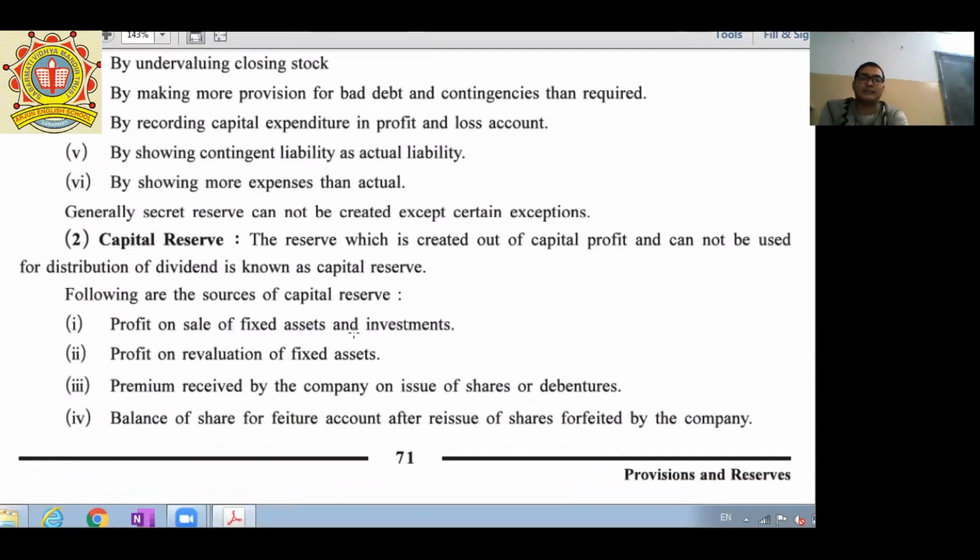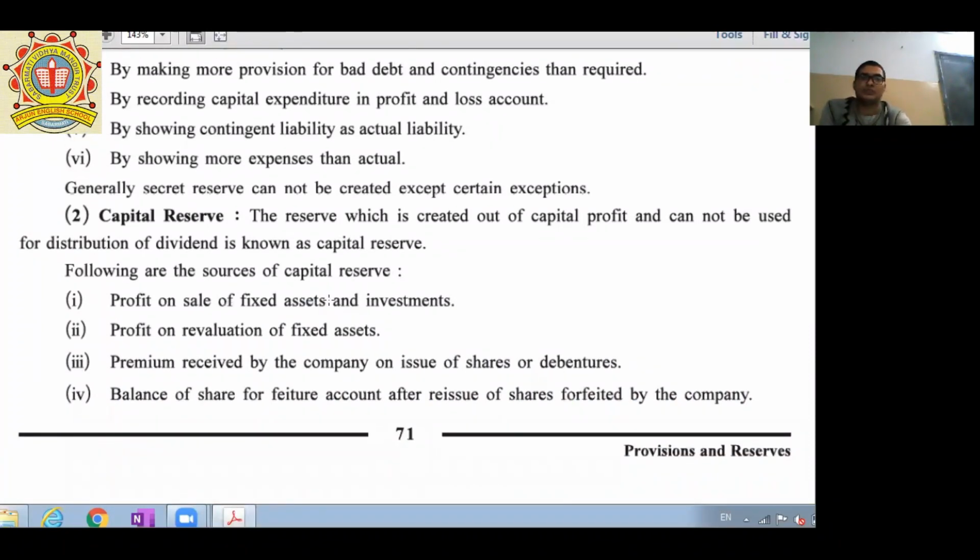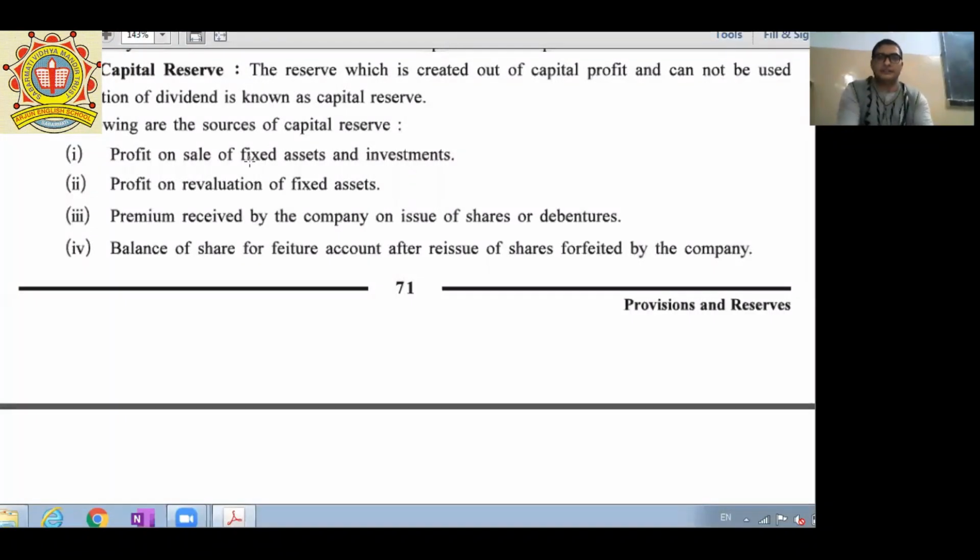Next one is capital reserve. Capital reserve: the reserve which is created out of capital and cannot be used for distribution of dividend. So it is known as capital reserve.